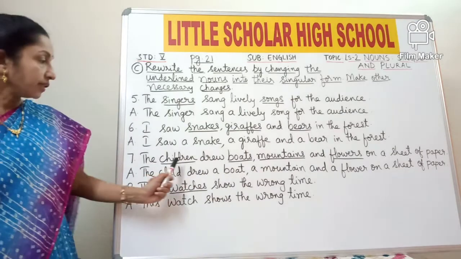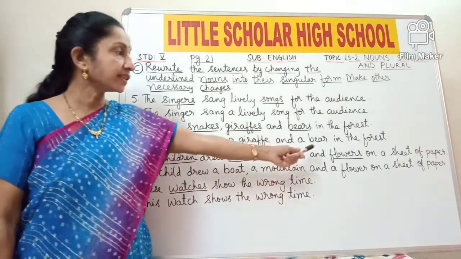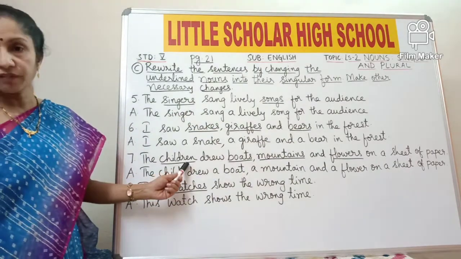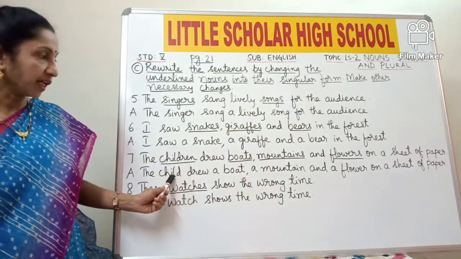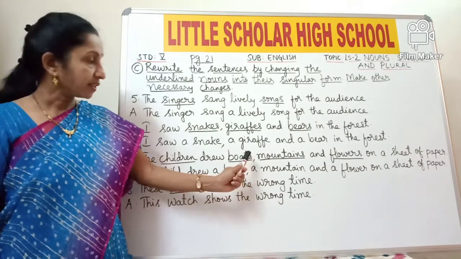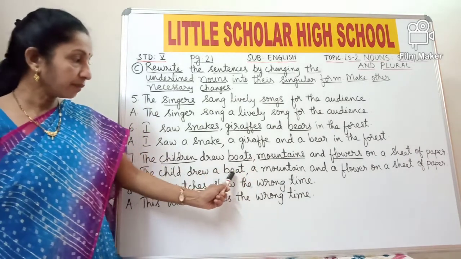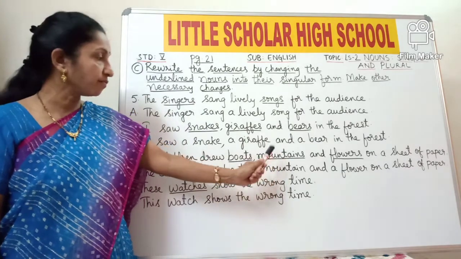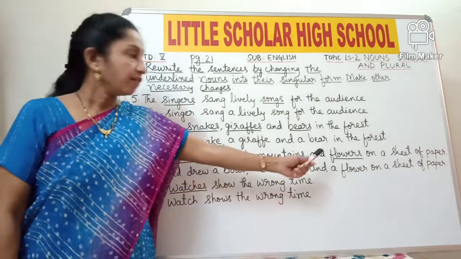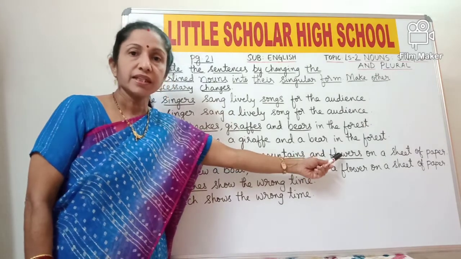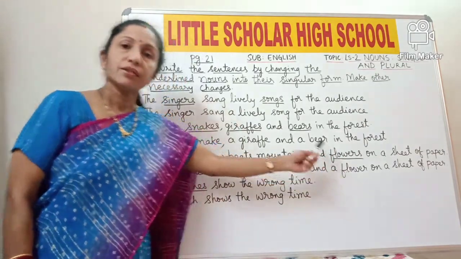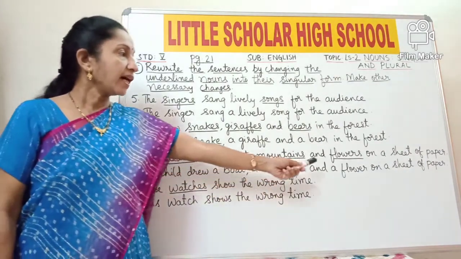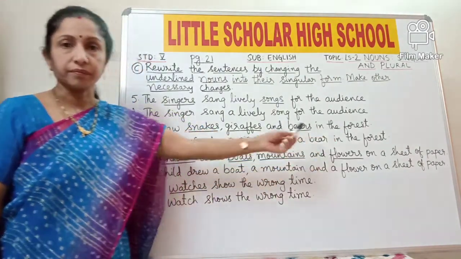Now seventh one. The children drew boats, mountains and flowers on a sheet of paper. Children is the plural form and its singular form is child. Boats is plural. The singular of boats is a boat and mountains is in plural form and the singular form of mountains is a mountain. Flowers is again in the plural form. Singular of flowers is a flower. So the answer is: The child drew a boat, a mountain and a flower on a sheet of paper.